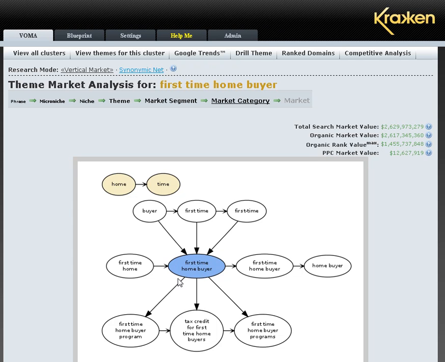I'm going to talk a little bit more about market analysis and theme analysis and the niche that I'm going after, which is first-time home buyers. One thing that I don't think I really covered is what makes an important keyword and what puts these keywords on the bubble chart.